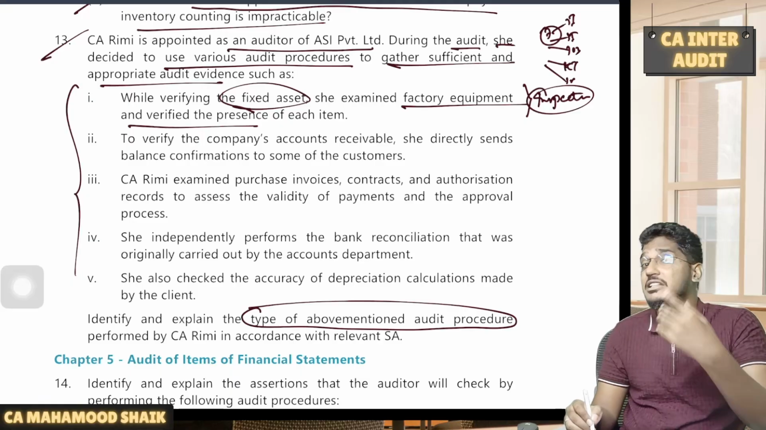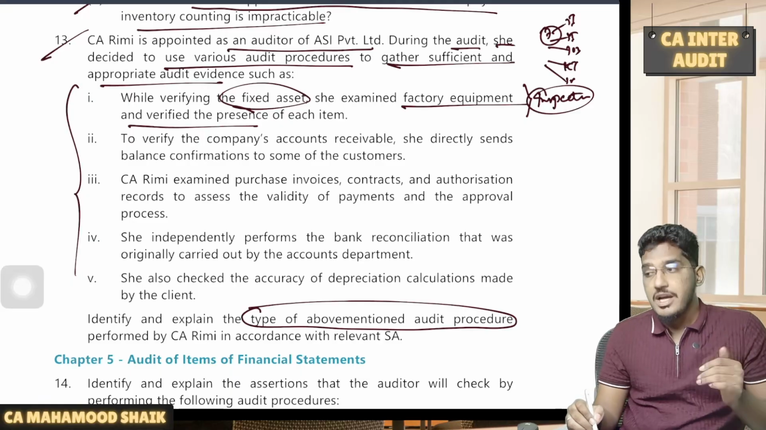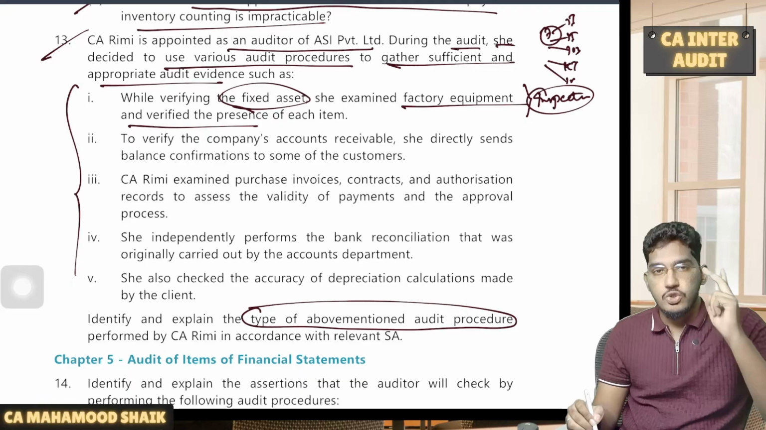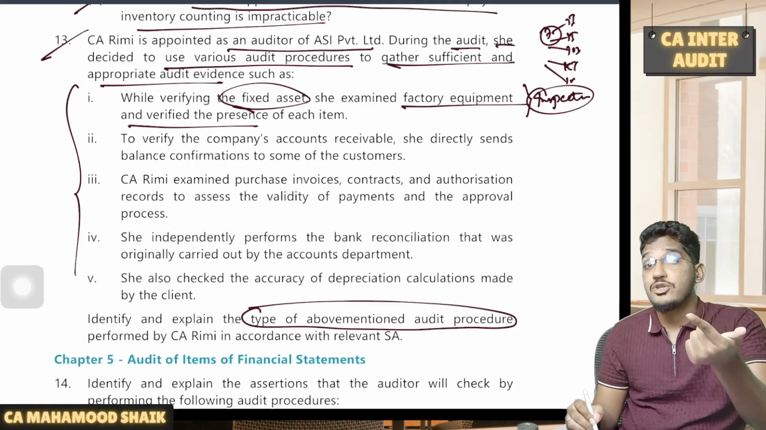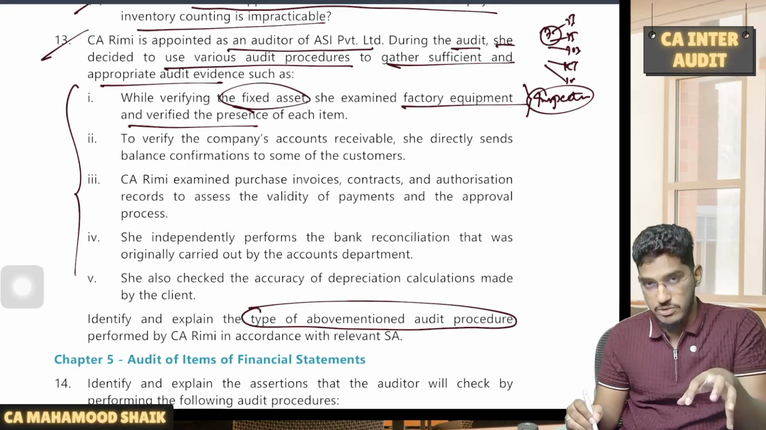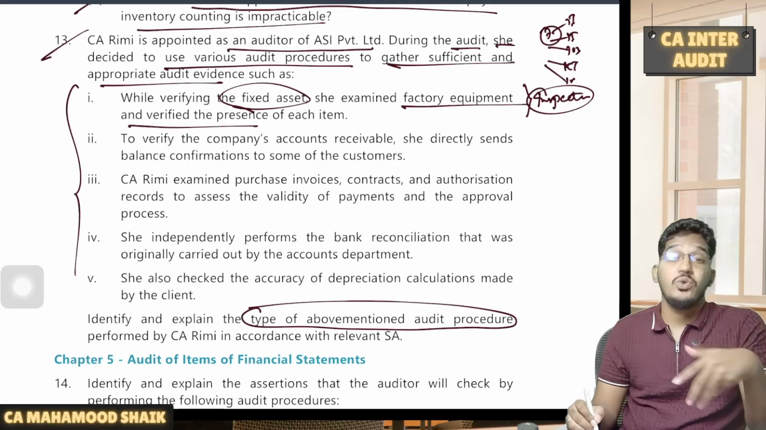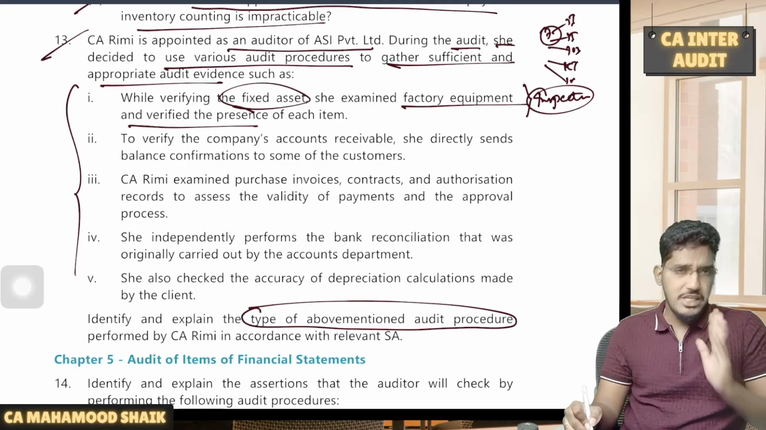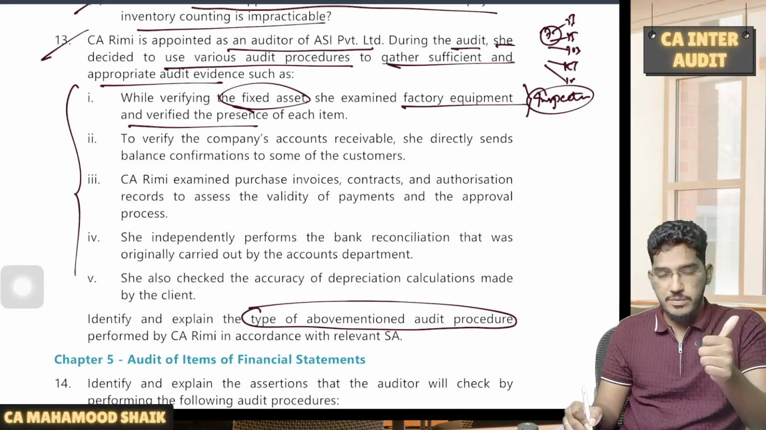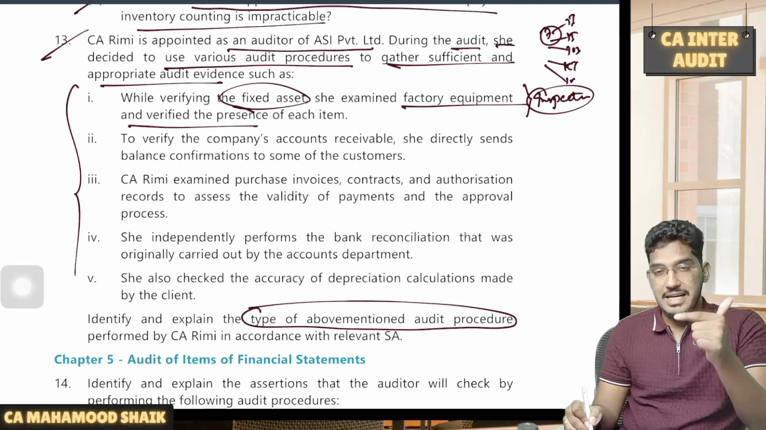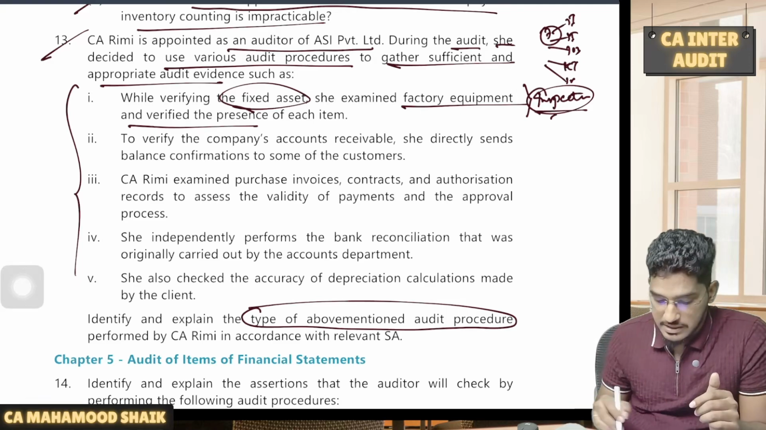Observation means what? Looking at the process being performed by others. Whereas inspection contains 2 aspects: either documentary examination or physical examination of an asset. That also will fall under inspection only. Observation means looking at the process being performed by others. Here many students will make the mistake. So please do remember inspection involves 2 aspects, documentary examination and even physical examination of an asset. So the first one is inspection.